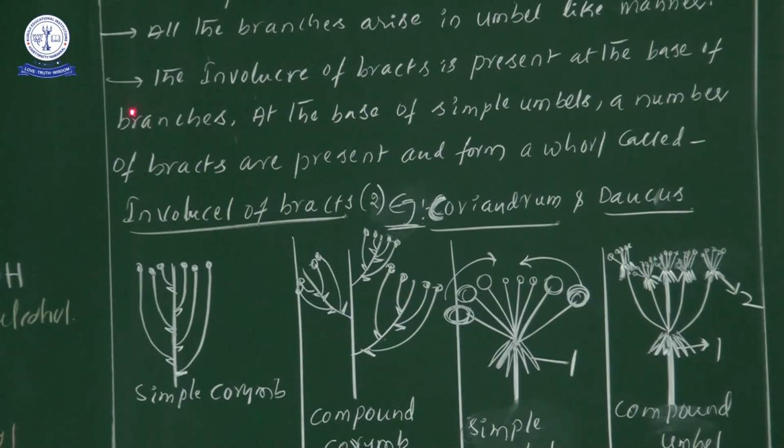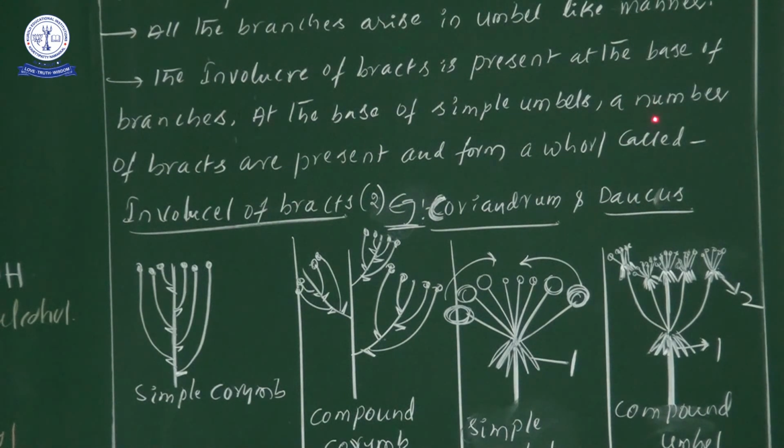Now let us come to the information. In the compound umbel, the involucre of bracts is present at the base of the branches. Exactly at the spotlight, we are observing the base of the branches. Number 1 is the involucre. Next, at the base of the simple umbels, the small flower-like structure at the spotlight is a simple umbel. Its base is where you see number 2.